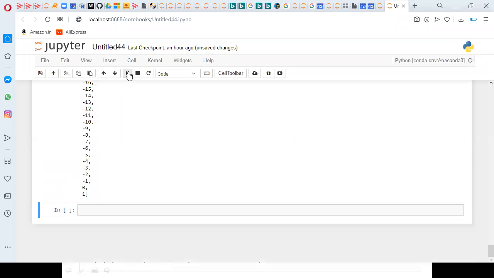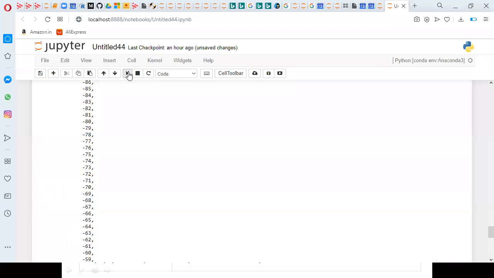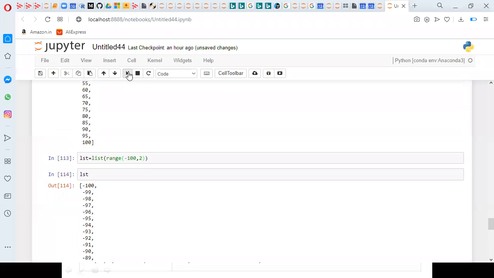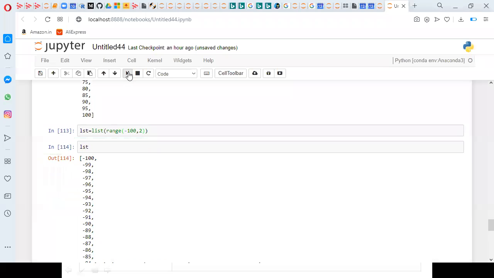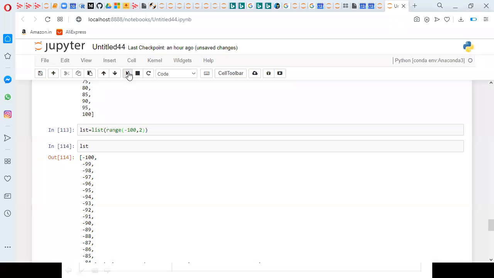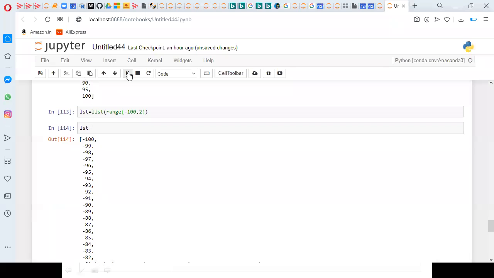So it is decreasing 1, 1, 1, 1, like that up to 1 we are getting. There is a chance to ask this type of question also in complicated interviews. So you should practice all these things, then only we can get new ideas. Okay, so this is about negative values.